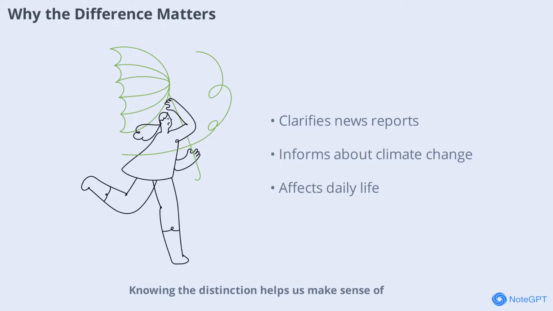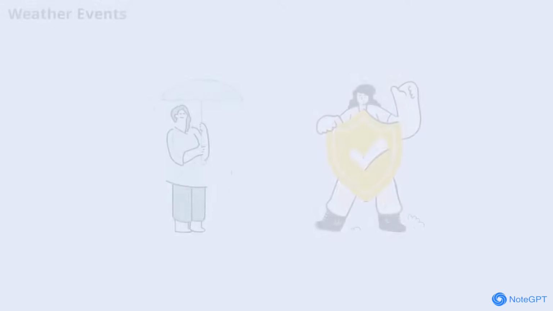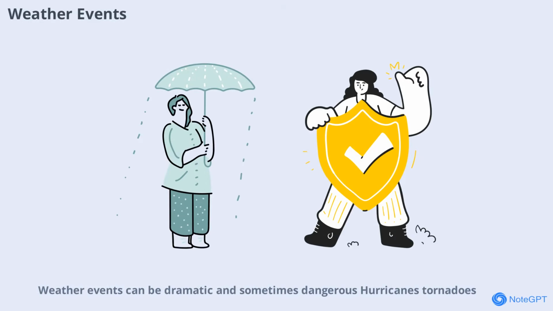Knowing the distinction helps us make sense of environmental issues and how they might affect our lives. Weather events can be dramatic and sometimes dangerous. Hurricanes, tornadoes, blizzards, and heat waves are all examples of extreme weather. These events can cause significant damage and disrupt daily life, but they are temporary. Understanding weather helps us prepare for these events and stay safe when conditions change suddenly.